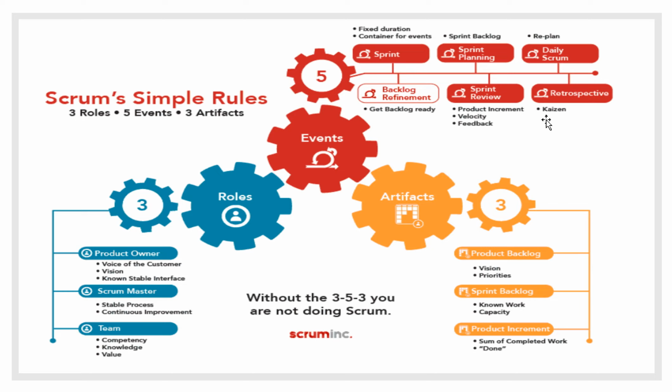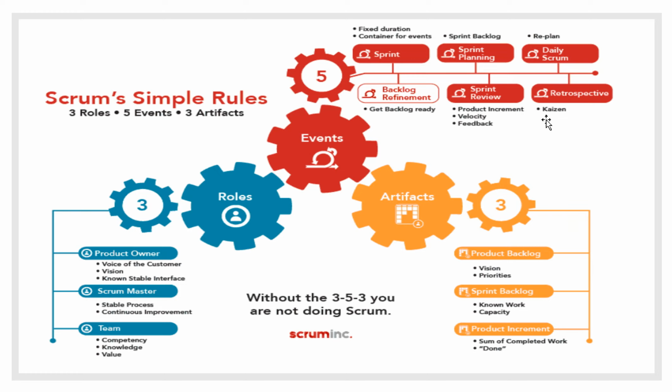Sprint backlog is usually a subset of the product backlog items, and during the sprint planning, from the prioritized list of product backlog items, we derive the sprint backlog. It is a plan, or a set of requirements that we are going to deliver in that sprint. And the sprint backlog is mainly derived through the collaboration or discussion of the product owner and the development team together during the sprint planning meeting.